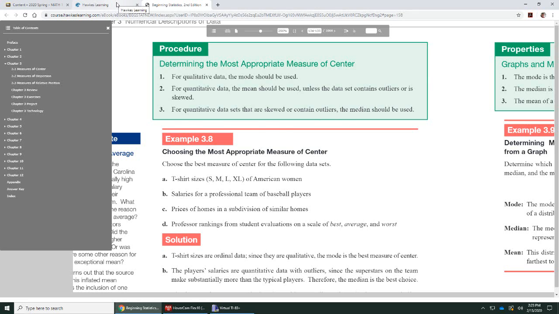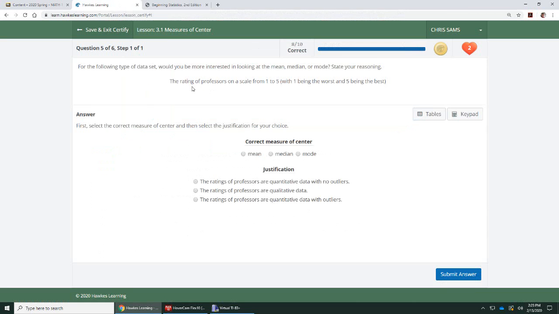So when we look at this example, it says the following rating of professors on a scale from 1 to 5, with 1 being the worst and 5 being the best. So we're rating professors on a scale from 1 to 5. 1 is the worst, 5 is the best. This ranking